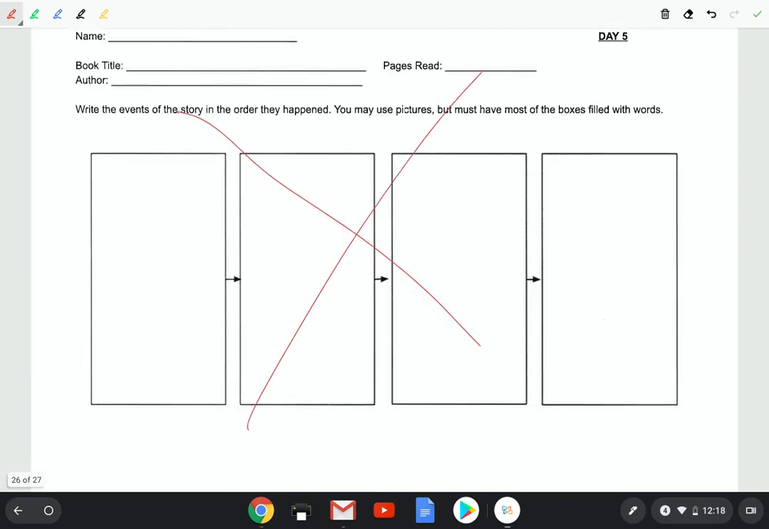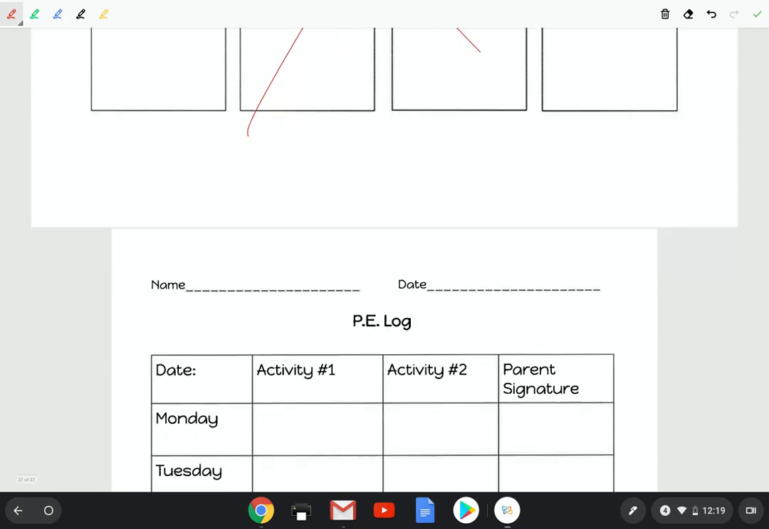Okay, I will post a checklist of everything that I just explained right now in Class Dojo and also Google Classroom, and that way you can refer back to it if you're a little confused as to what you are doing for this week. Okay.